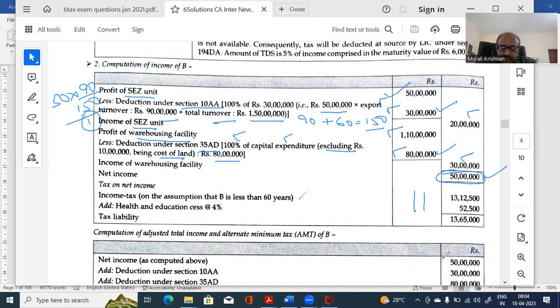So if you look at it, the income computed above is this 50 lakhs. Remove the adjustment as if there is no deduction, and then see what the situation is. So if you remove the deduction, what are you getting here?